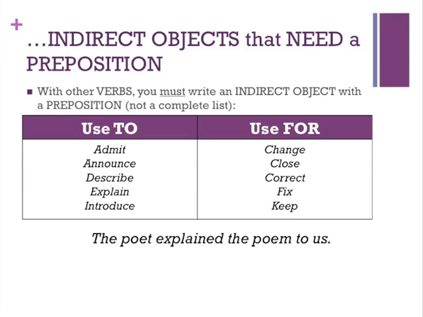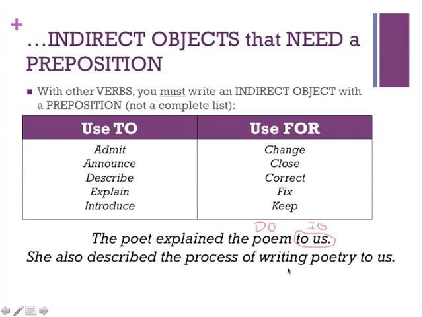So for example, the poet explained the poem to us. You could not move to us or us to the position directly after the verb. You could not say the poet explained us the poem. That doesn't make sense. So in this case, it's better to keep the indirect object to us here at the end of the sentence. So in this case, this is a situation that would be an exception. The direct object would come first, and the indirect object would come next.